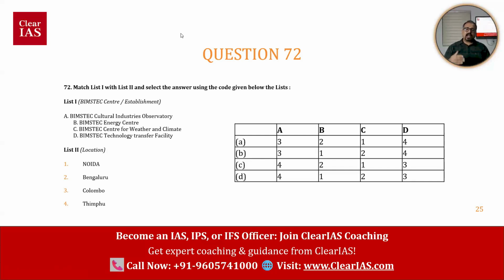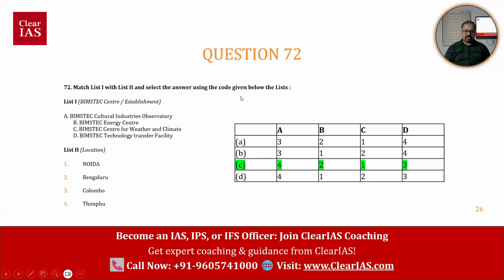So BIMSTEC is connected with the Bay of Bengal, the countries in that Bay of Bengal area. India is also part of BIMSTEC. So that is a regional organization connected with Bay of Bengal countries. So what is the right answer here?